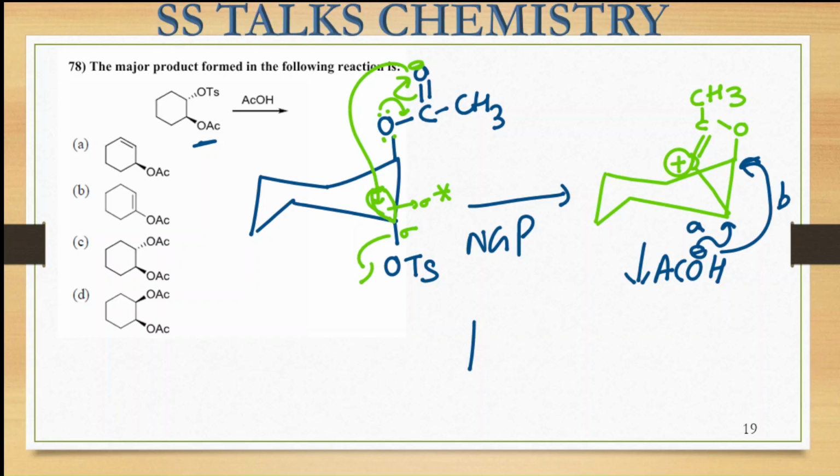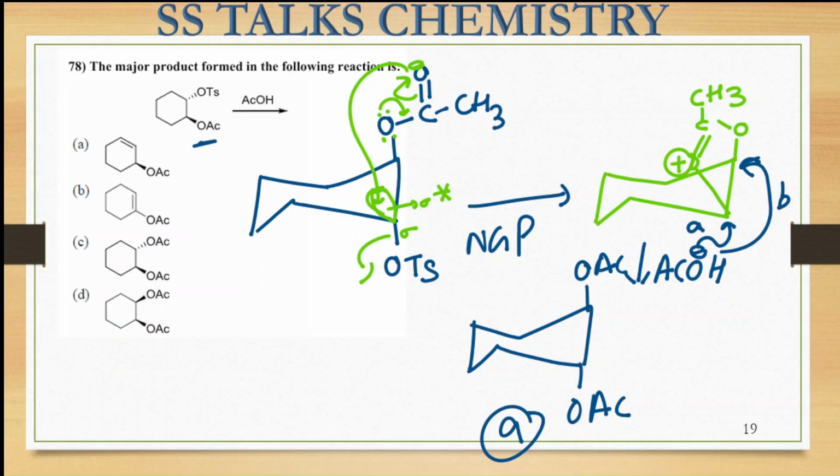If we are proceeding through path A, the product formed will be like this. Here in the above plane the OAc group will be present, and here on the below side this OAc group will be present. That means both are at the axial position. If we go through path B, the species that we will get is this one. Here on the dash side the OAc group will be present, and here on the above side the OAc group will be coming. So one is at the wedge position and both are at the equatorial. That means diaxial or di-equatorial species can be formed.